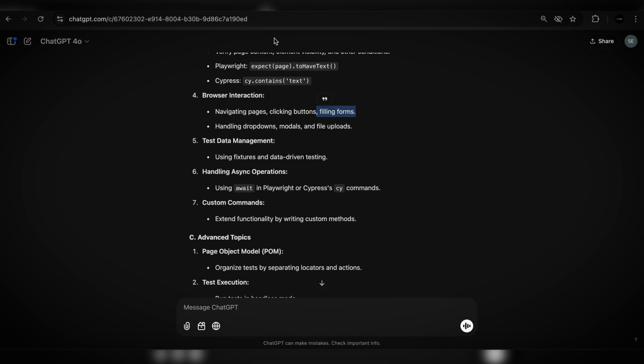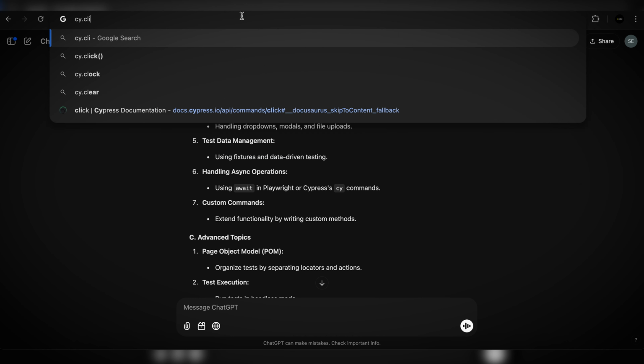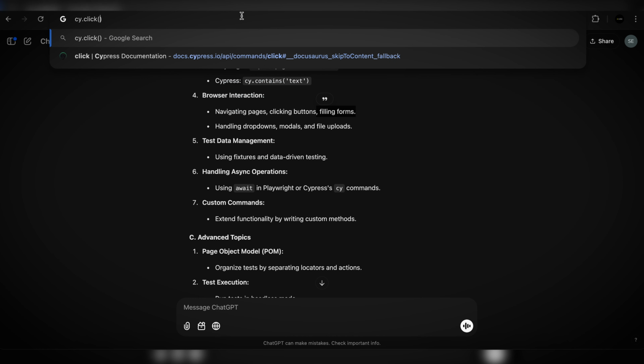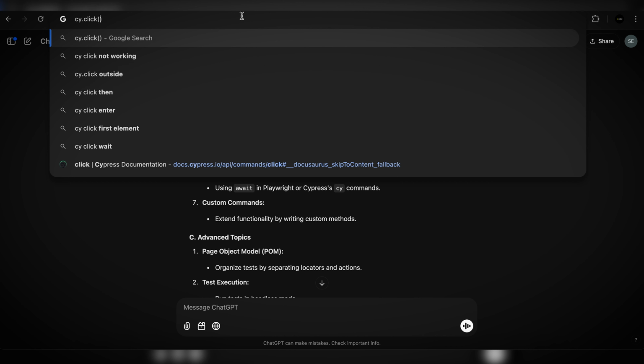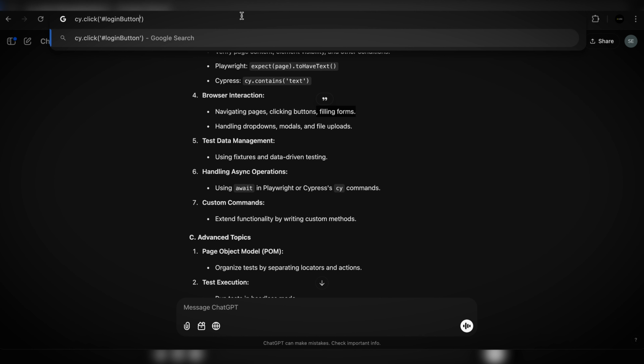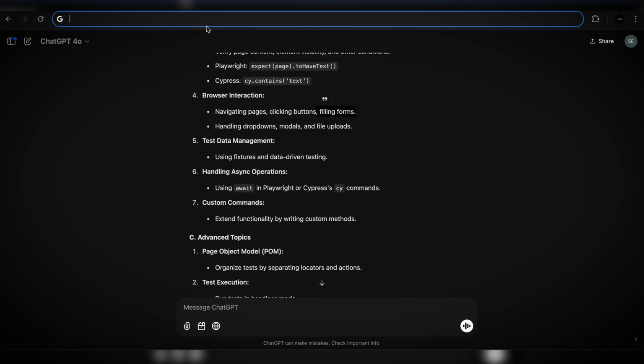So you're going to have to say something like cy.click, and then you specify your ID here. We're going to say hashtag, I don't know, login button. So this will click the login button on a page. This is just an example, FYI.